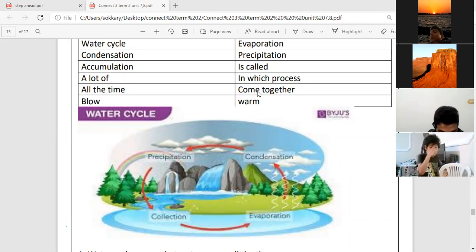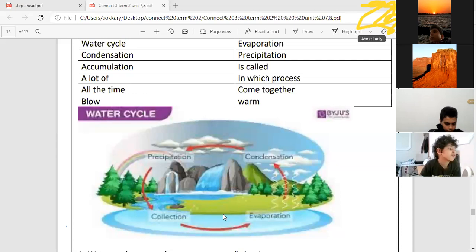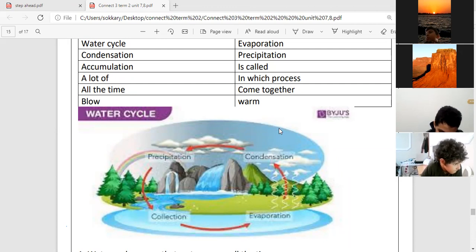Omar Mustafa, we said here that evaporation means the sun changes the water into gas. Can you tell me what happens in condensation? The wind changes the gas into water. Thank you, Omar Mustafa.